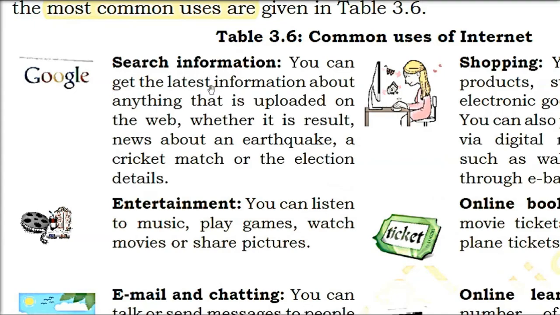First is searching information. If you remember, Alta Vista and different kinds of websites or search engines were there. But when Google came, it revolutionized the internet community. Because Google is not just a simple search engine, right?